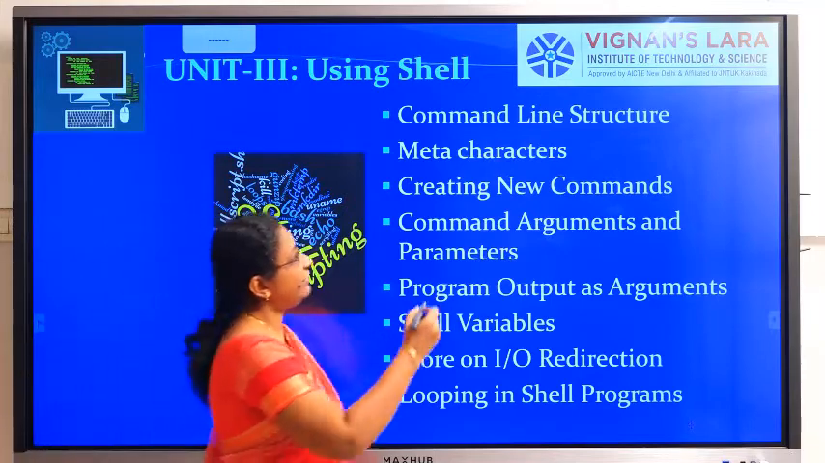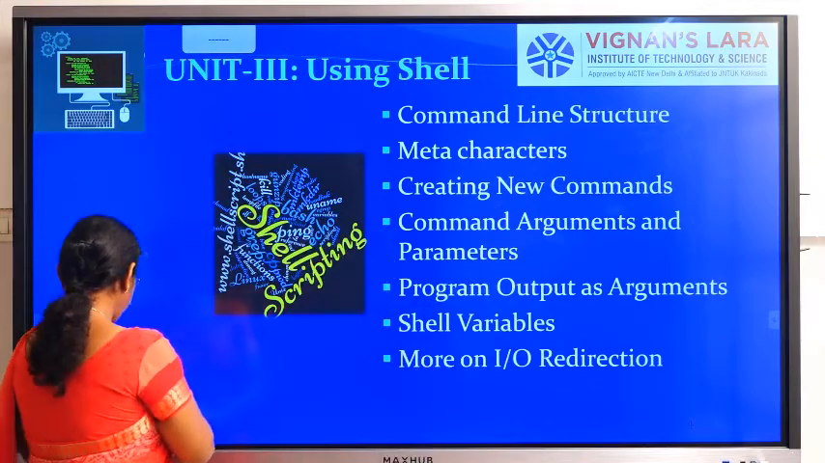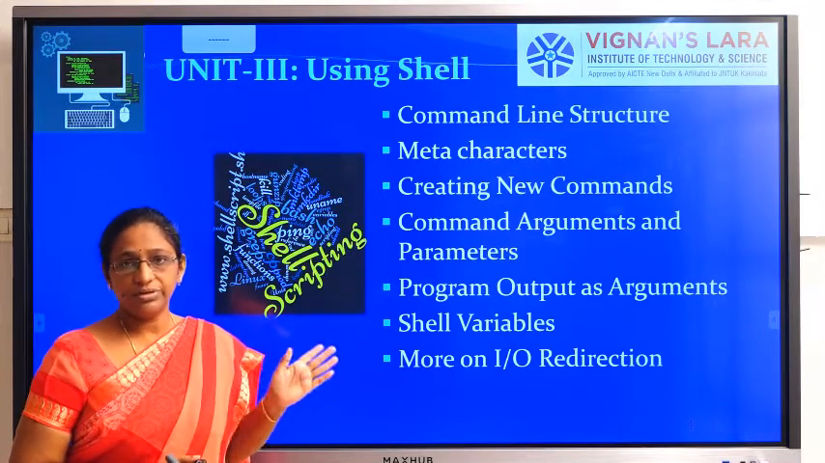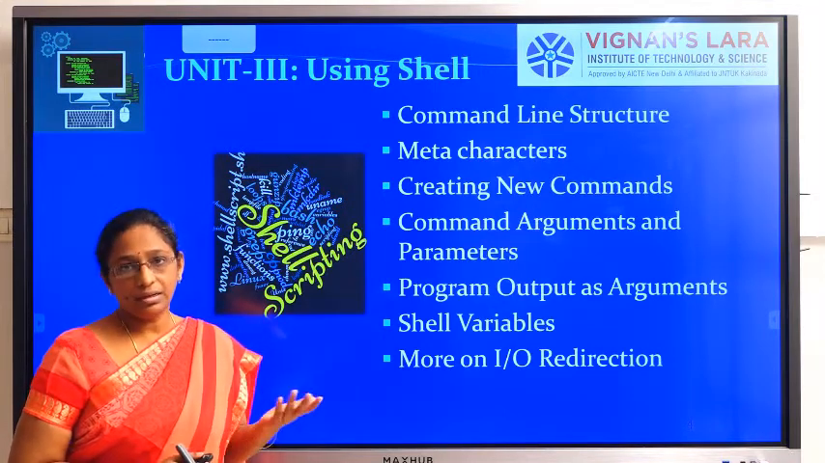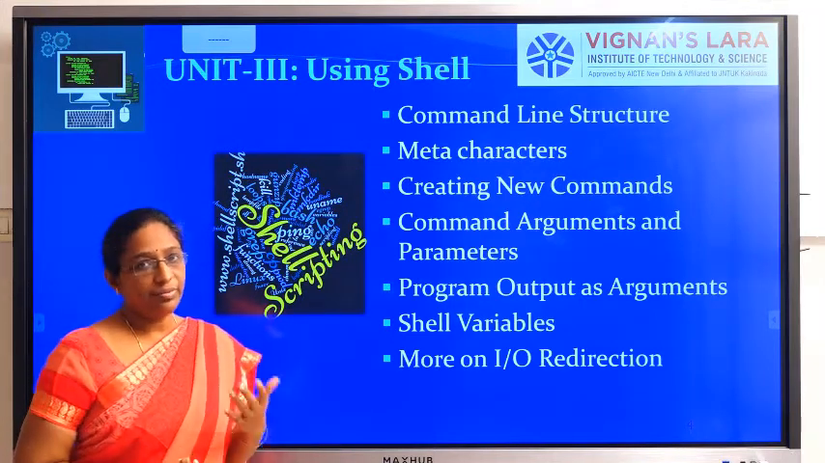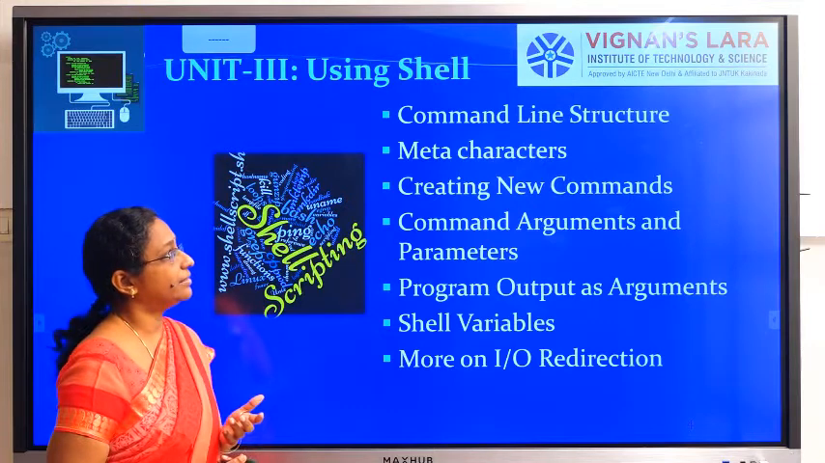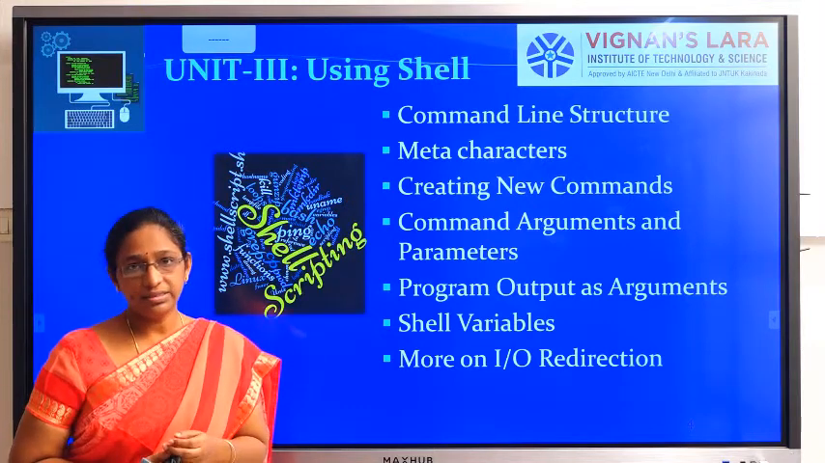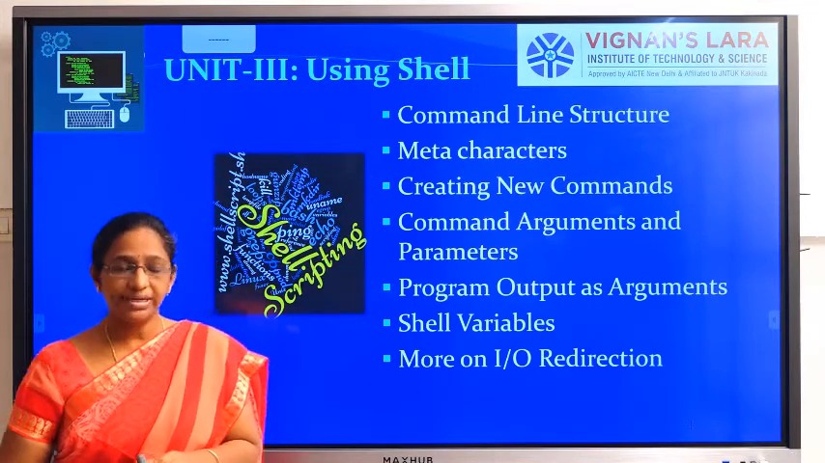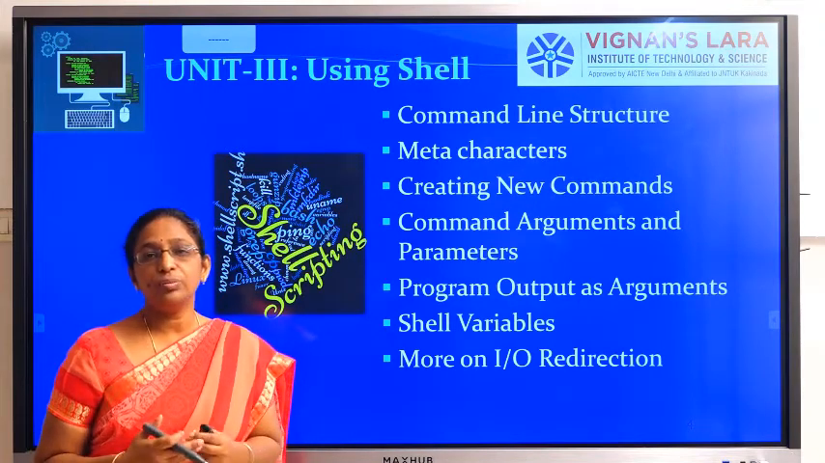For example, for command line structure, if we have an ls command, then we can give options to that, like ls -l. By using different options, we can create a line structure for the commands. Similarly, we have meta characters. Meta characters are special characters, different from the normal characters. These are special characters we have in Unix, and they are used for grouping the files.